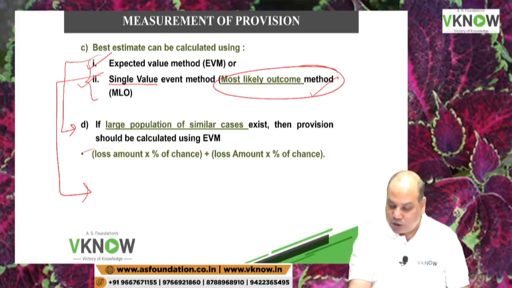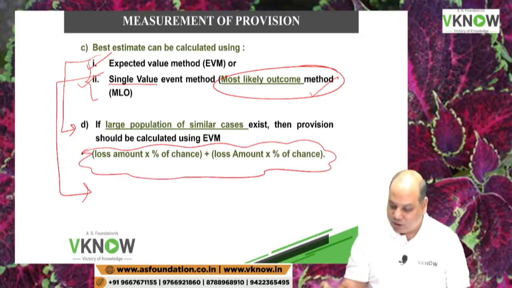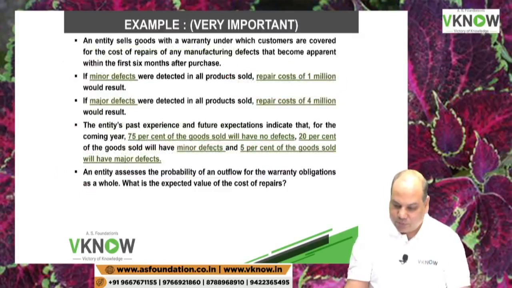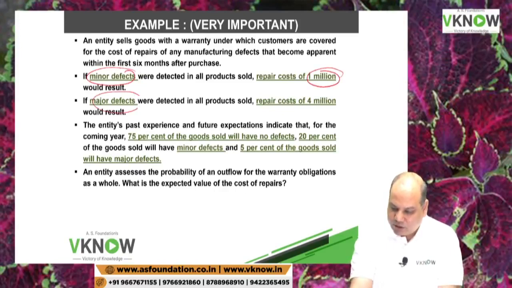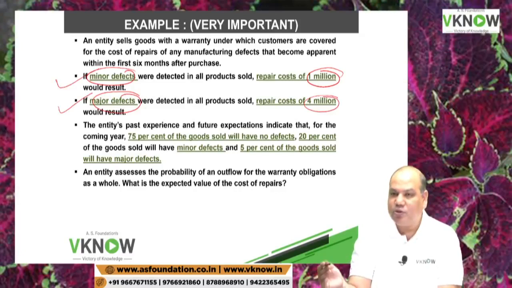So now I am going to tell you how to estimate provision using expected value method. See this example, very important, printed in your book also. An entity sells goods with warranty under which customers are covered for the cost of repairs of any manufacturing defect that become apparent from the first 6 months after purchase. If minor defect, repair cost is 1 million. Major defect, repair cost is 4 million. So there are two possibilities, minor, major, and there can be another possibility, no defect also.